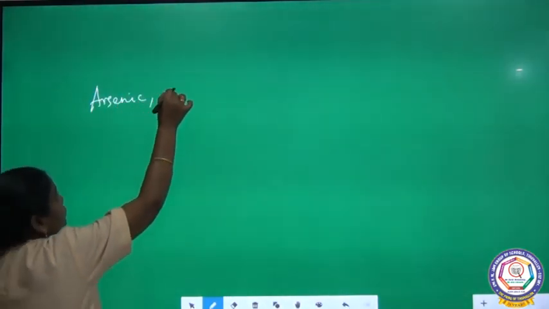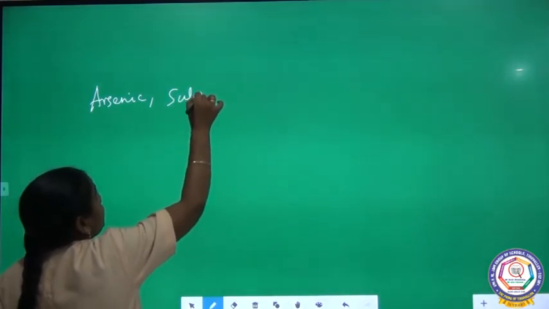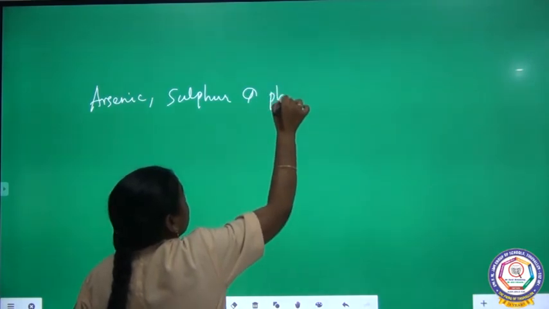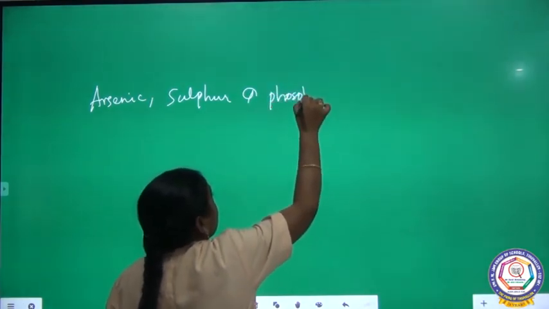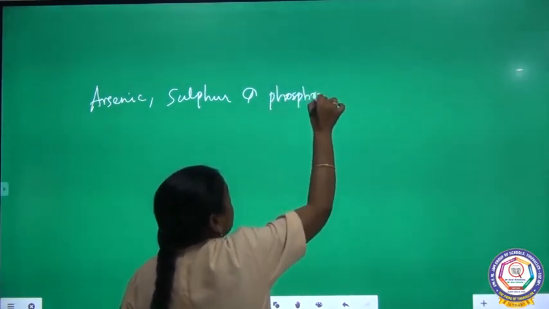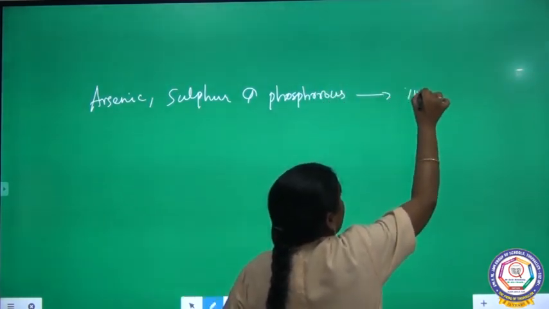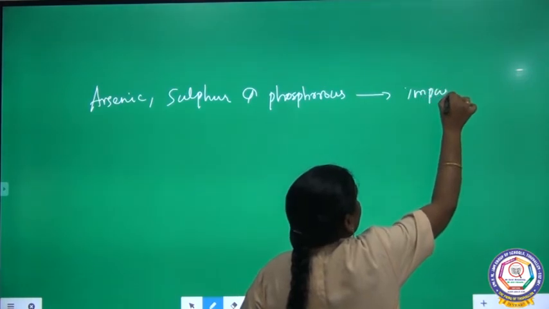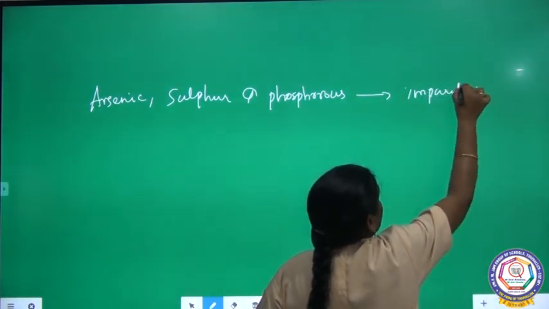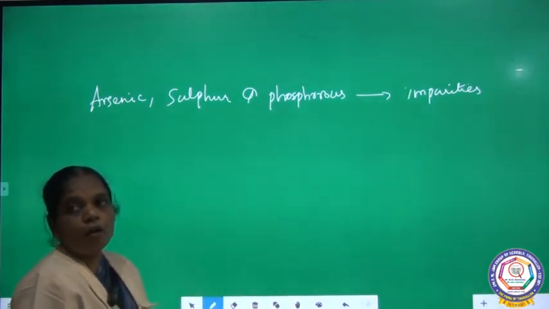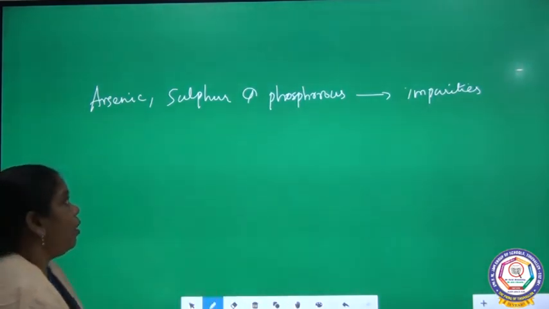arsenic, sulfur and phosphorus, found as impurities. So these impurities can also be removed as oxides, volatile oxides.